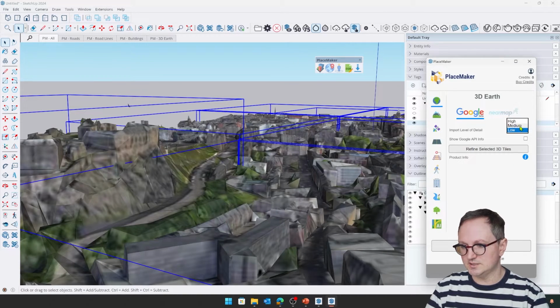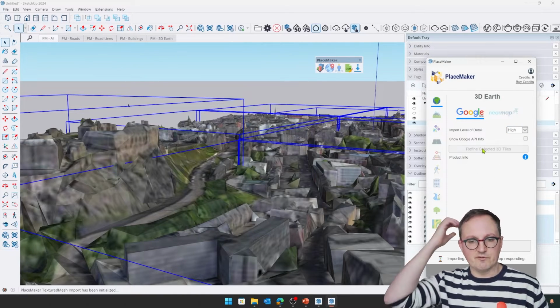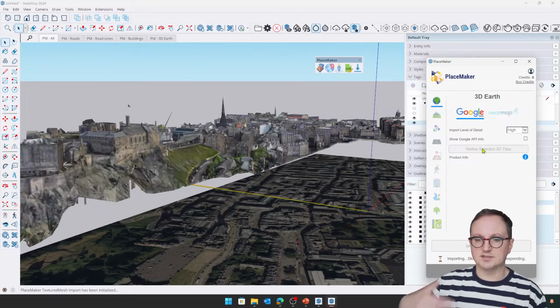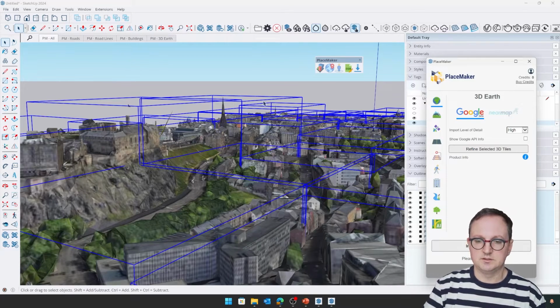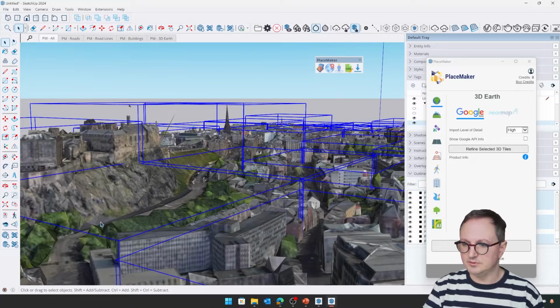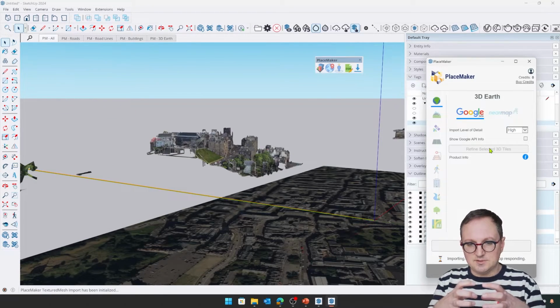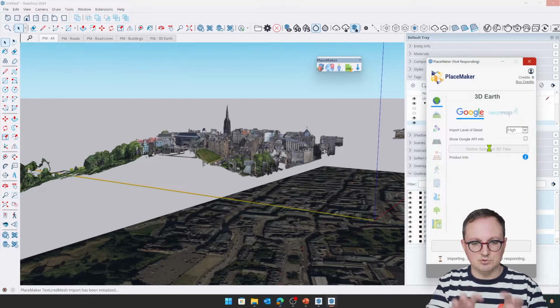I'm going to actually increase the quality. I'm going to go all the way up to high for these ones, because these are all visible on my viewport. If you refine selected tiles, it will go through and it will pull through the next level of detail from Google. You see that's getting better. And I'm going to do it again actually, just see if we can do one step further. It's essentially subdividing all of those blocks and grabbing increasingly more and more data.